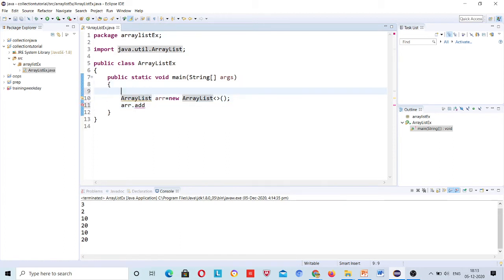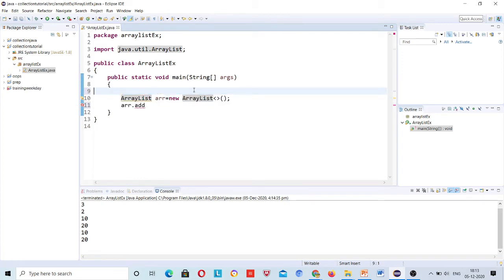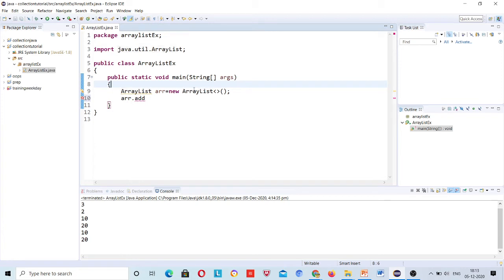Like this: int student = new int, and here you declare the size. So what is this? Integer. This is a primitive type, and in an array you can only store primitive types, but in an ArrayList you can store objects, right? And you cannot store primitive types.